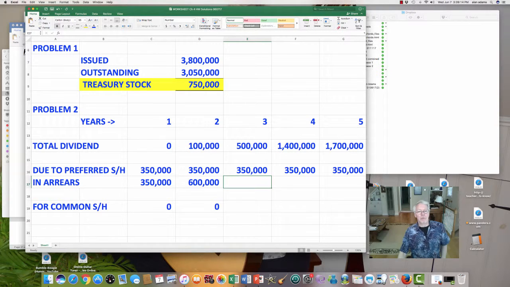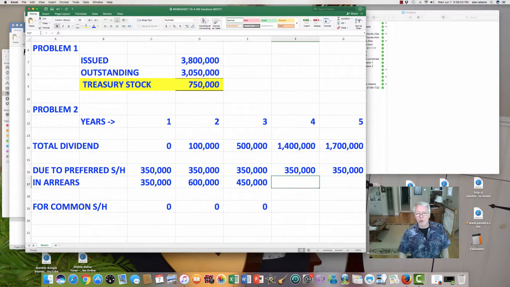Now we go to year 3. We're still owing the preferred shareholders $600,000 as of the end of year 2, and now we owe them another $350,000 for year 3. That's $950,000. The board declares a dividend of $500,000. $950,000 minus $500,000 means an arrearage is left of $450,000. Now we're chipping away at it, but it's not gone yet. So once again, there is nothing left for the common shareholders. See how this works? I hope that's helpful to you. It's the same deal that we did in the text.